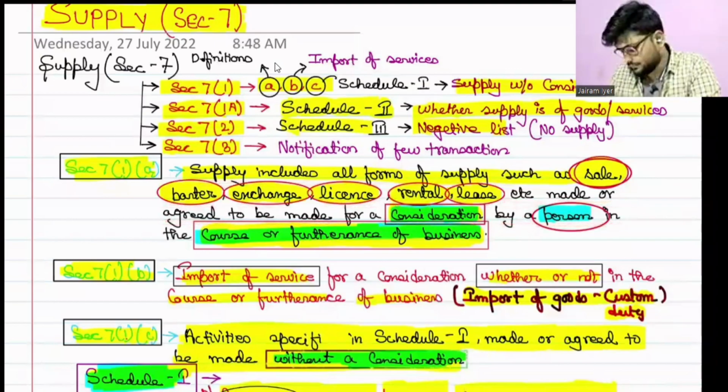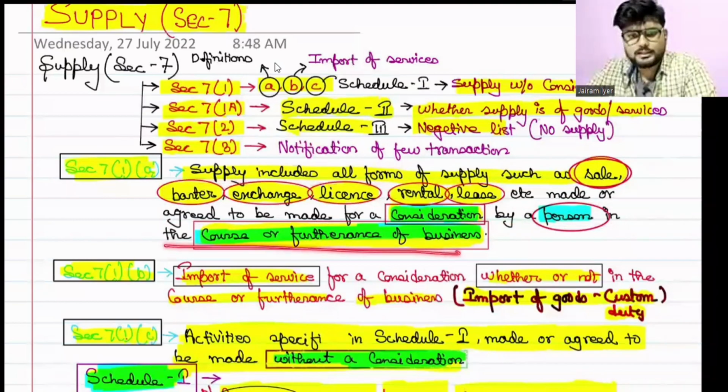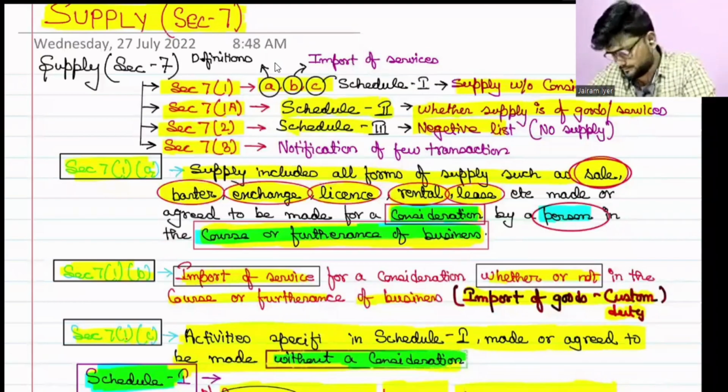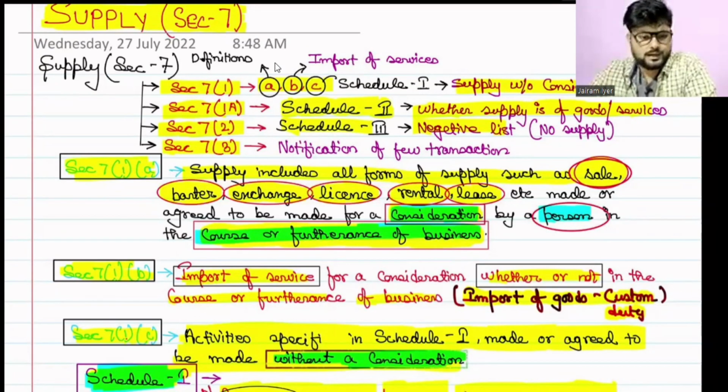Here we see what actually is supply. Supply is not only sale, not only exchange or barter. Here are different forms where a person can take advantage or sell their things off. You will see that in every case a right in use or right transfer is happening. Such things are included in the definition of supply.